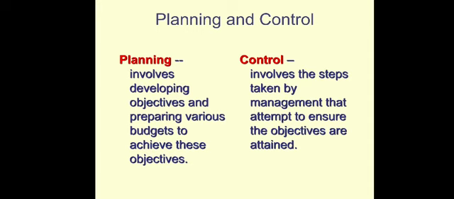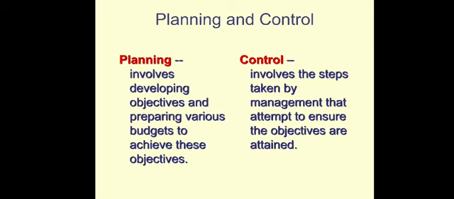Just to refresh your memory, planning involves developing objectives and preparing various budgets to achieve these objectives. So when a manager wants to plan something for the organization, we on the management accounting side provide budgets to help the manager plan.